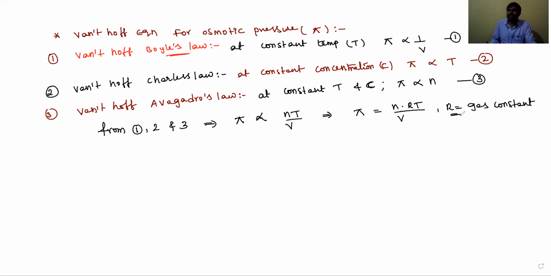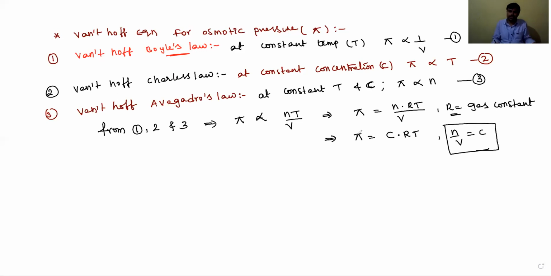R is equal to the gas constant. Okay, students, let's see. Then pi is equal to n by V. n by V is nothing but the number of moles of solute divided by the volume of the solution in liters, which is nothing but the concentration. So pi is equal to C into RT, where n by V is the concentration.